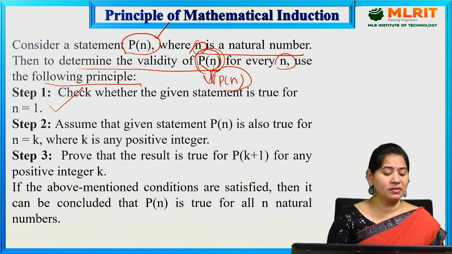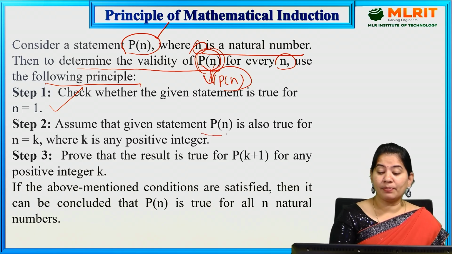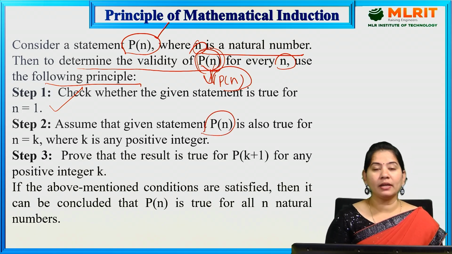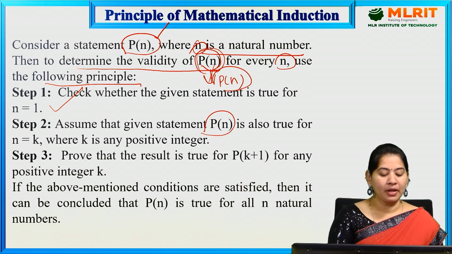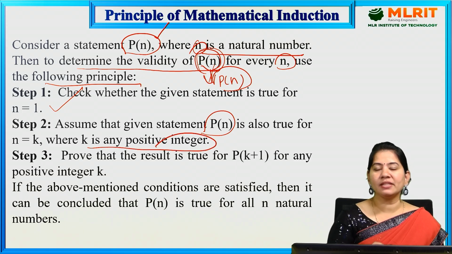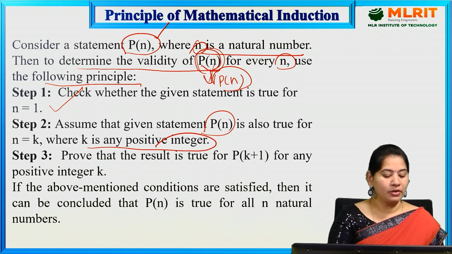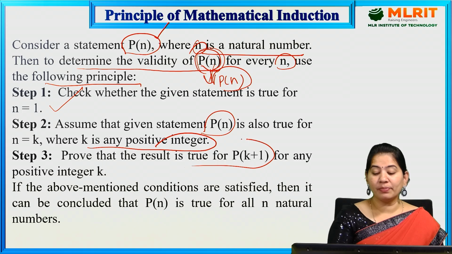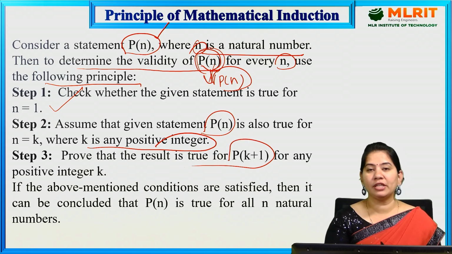Now the second step is, you have to assume that P of n is true for n is equal to k. Means first you have to assume that the given statement is true for n is equal to k, where k is nothing but a positive integer. Now prove that the result is true for P of k plus 1 for any positive integer k.